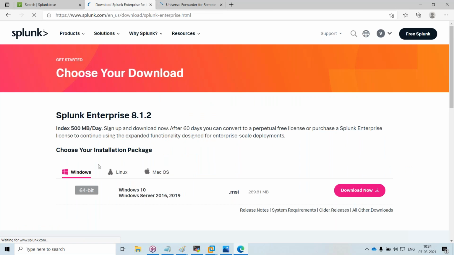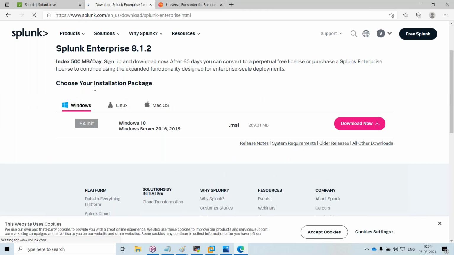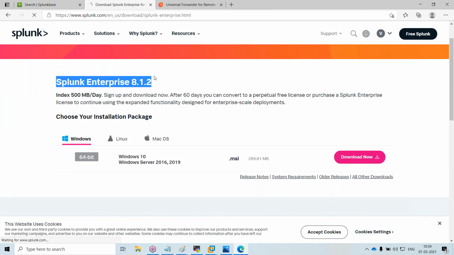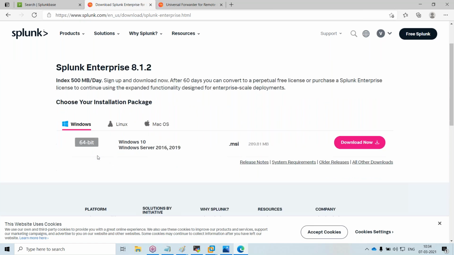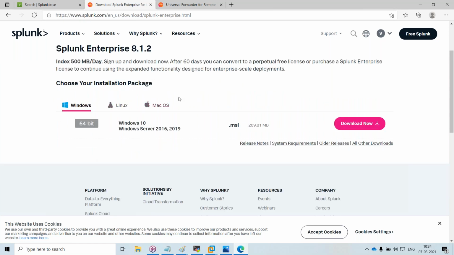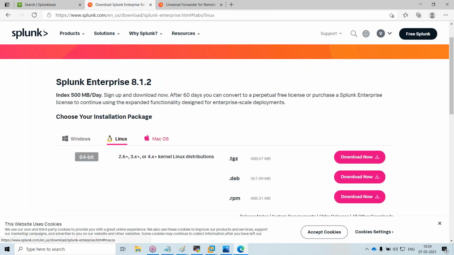If you see, this is a server side installation. Enterprise is a server side installation. Basically, you will get 500 MB per day, meaning you can ingest 500 MB of data per day. It supports three operating systems: Windows, Linux, and Mac.